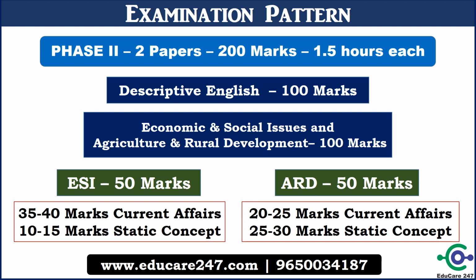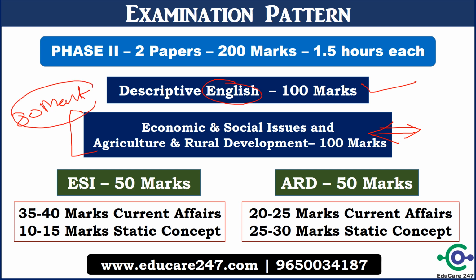Let's talk about the second stage, that is phase 2. It has 2 papers. The first paper is descriptive English. In this paper you have to write an essay, a letter, and RC will be there, and it will have 100 marks. The second paper is economic development and social issues and agriculture and rural development in one paper. This paper is combined, and we have seen that in phase 1 these two sections contain 80 marks. So this is the linkage between phase 1 and phase 2. One can prepare this section together.